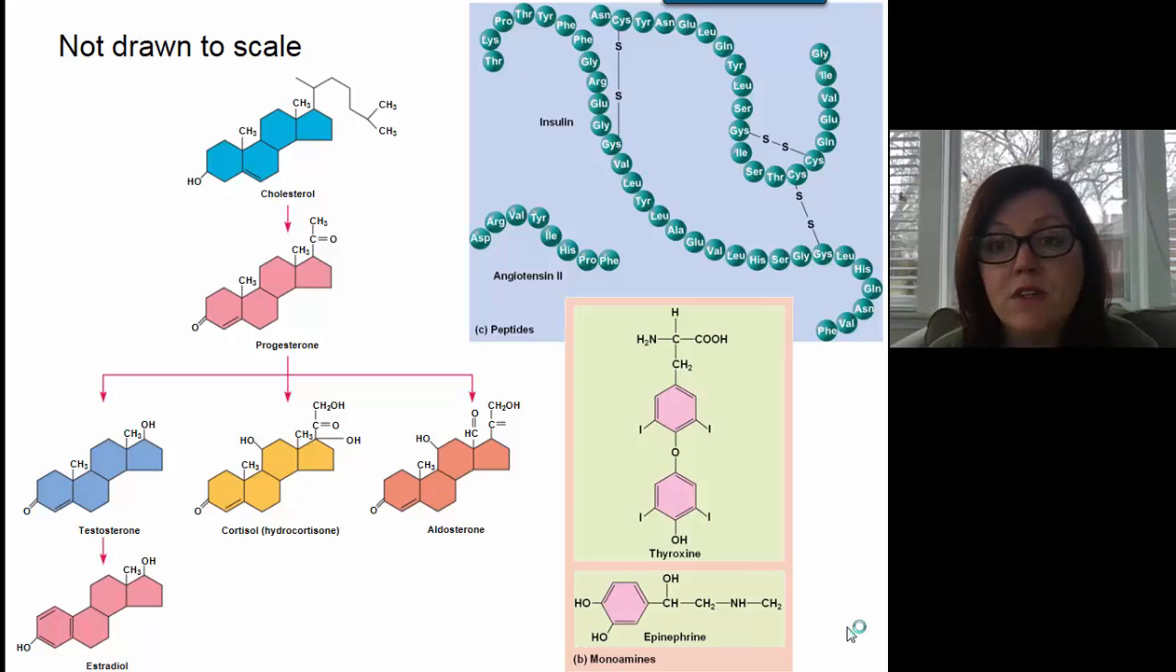Over on the other side of the screen, we see insulin, which is important for regulating blood glucose levels. Insulin is a very large protein. It is not derived from cholesterol. It is considered a protein. And then there's a few other hormone examples on there: angiotensin II, thyroxine, and epinephrine.